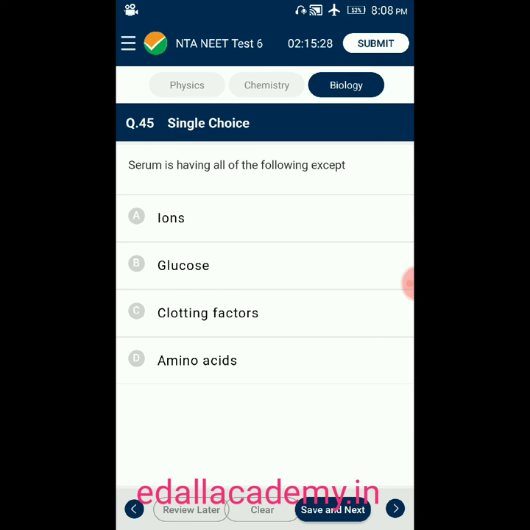Question number 45. Serum is having all of the following except: option A, ions; option B, glucose; option C, clotting factors; option D, amino acids. Answer is clotting factors. Blood serum contains all the following except clotting factors. So the answer for this question is option C.